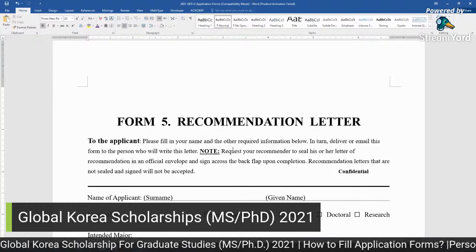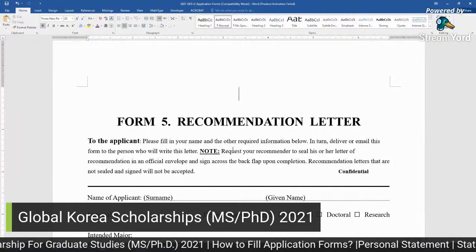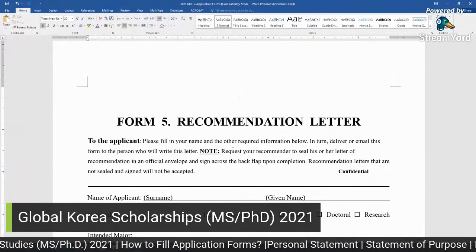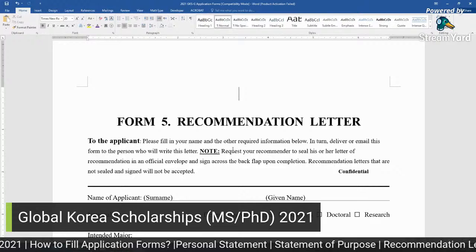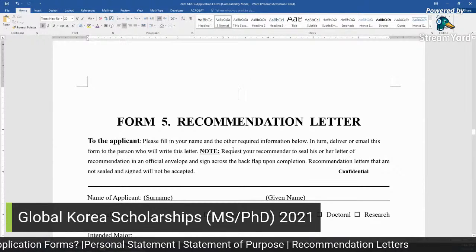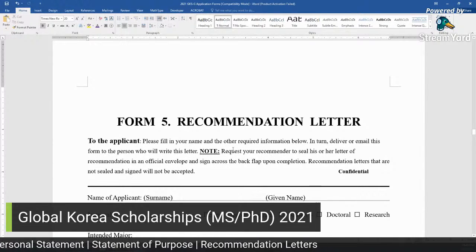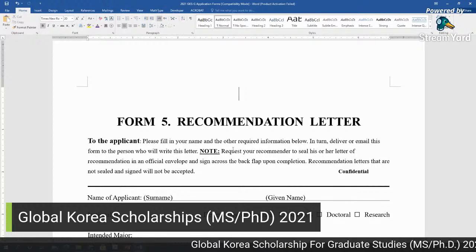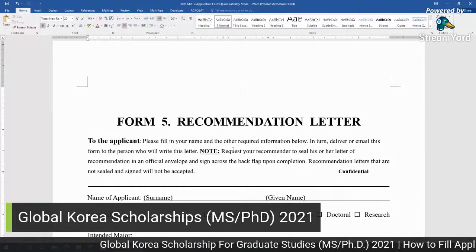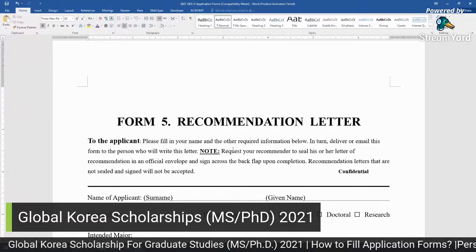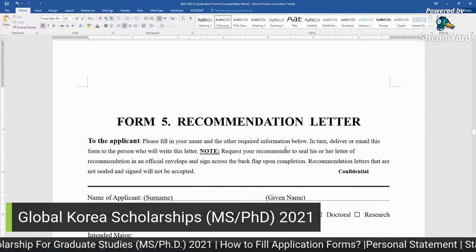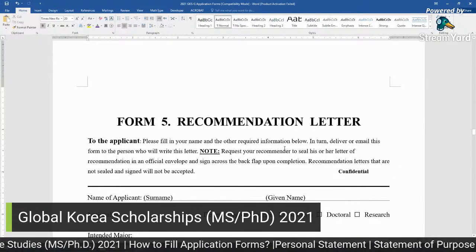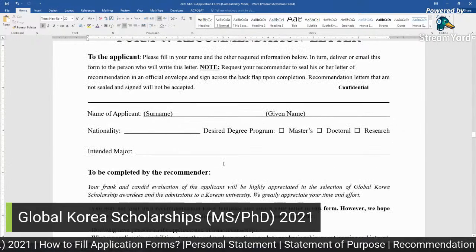For the embassy track, you need two recommendation letters, but you need the original ones and 3 copies. So ask your recommender to write a letter, then sign, and take 3 photocopies, or 3 extra prints. It means four letters from one recommender, the same letters as photocopies, and each letter in a separate envelope, sealed and signed.